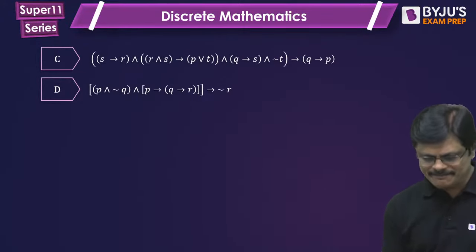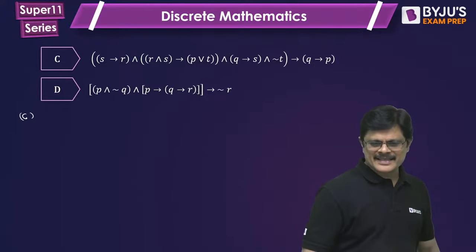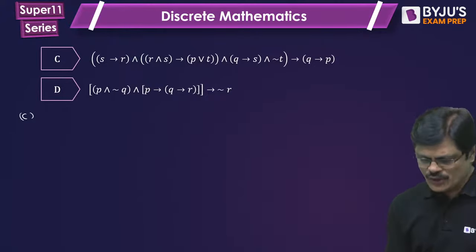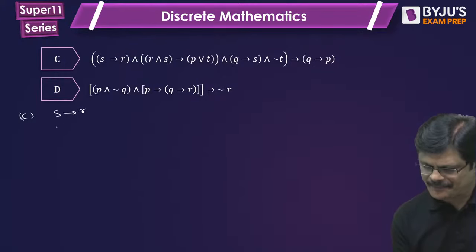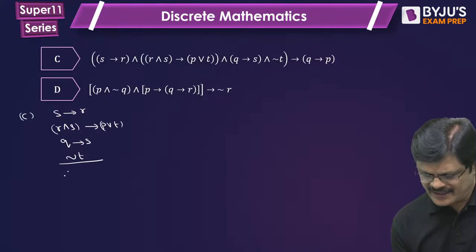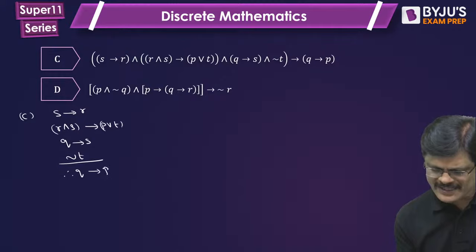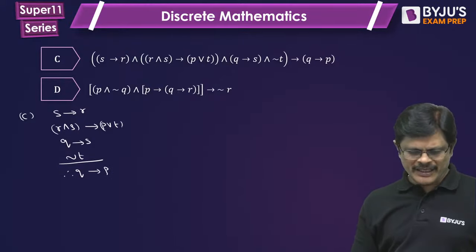What about C? Let us see C. So here S implies R, R and S implies P or T, Q implies S and negation T, therefore Q implies P. Q implies P means negation Q or P. Even if you can get negation Q also, you are happy.